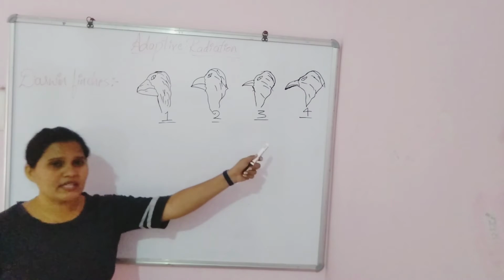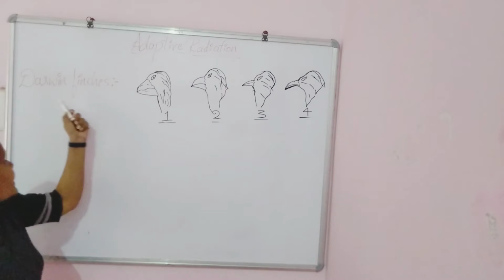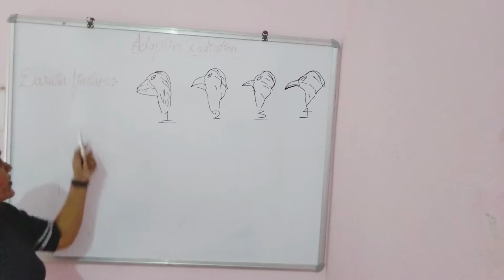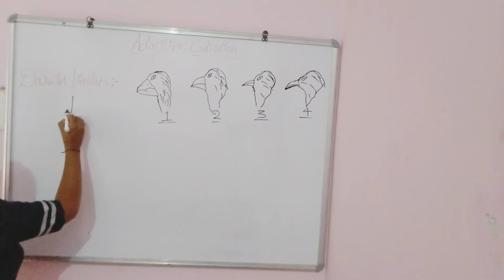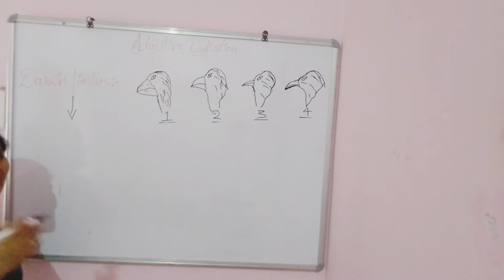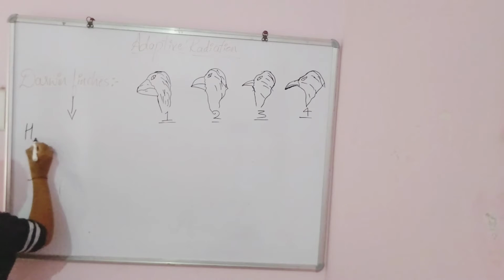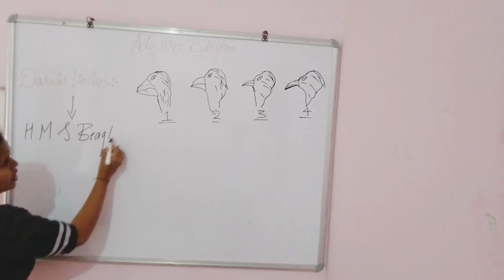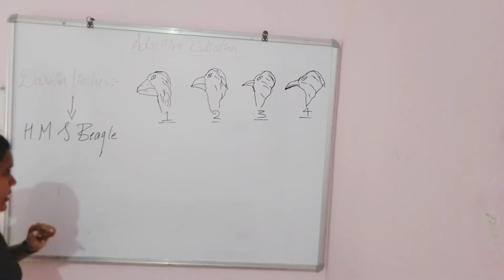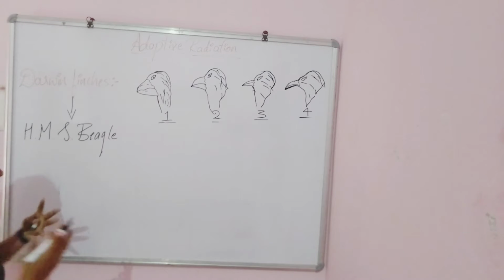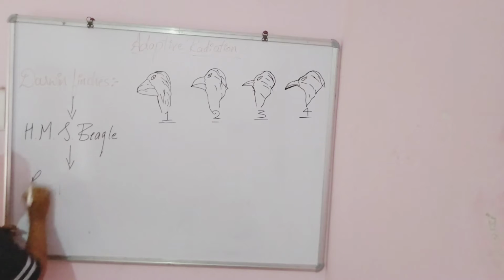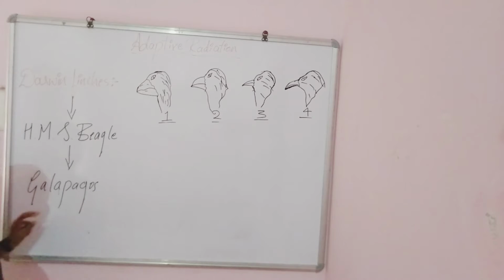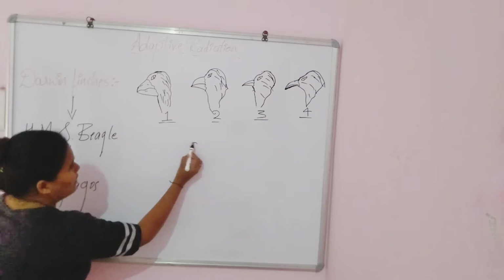So see here, can you see the birds here which are called the Darwin finches? Why are they called the Darwin finches? Because Darwin used to travel the world in a ship called HMS Beagle. It is the name of the ship in which Darwin traveled. Through this ship, Darwin traveled and reached an island called Galapagos.